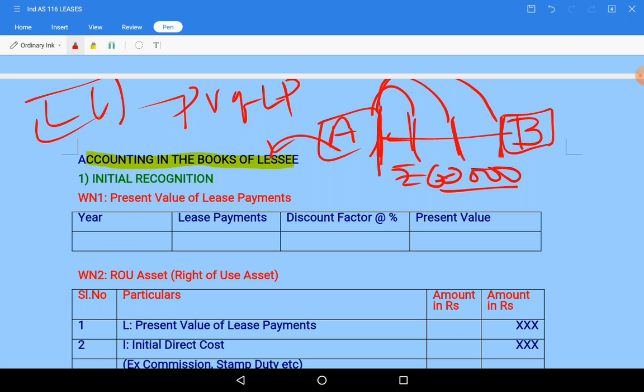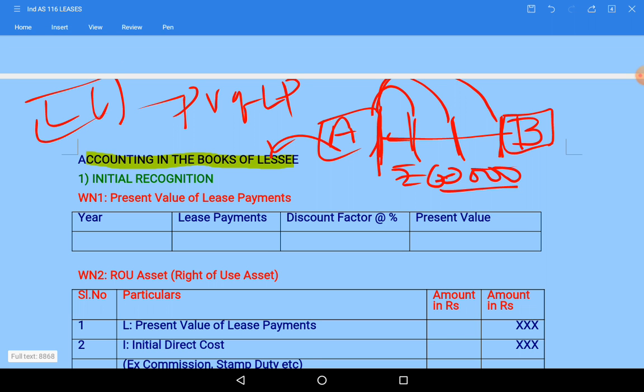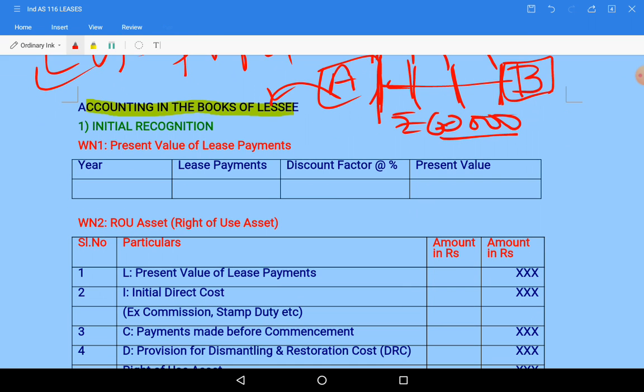So how lease liability will be calculated, with the help of this one table we will calculate,